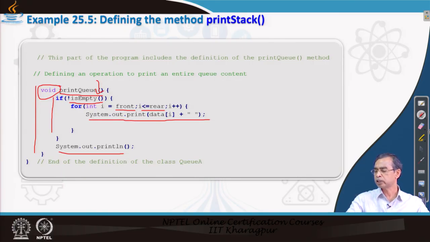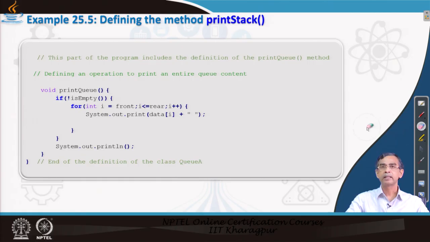Now we are in a position to test the data structure that we have implemented, a generic data structure of queue implemented using array. For this purpose we have to write a master program. The master program should include enqueue, dequeue, isEmpty, print queue, whatever be the order you wish, and you can check.